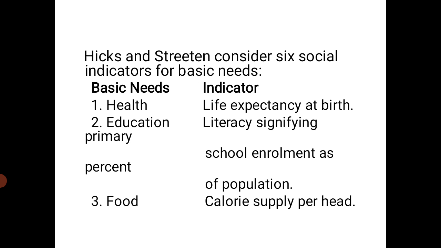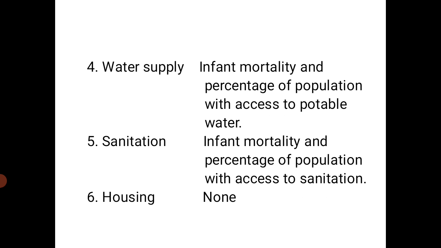Third basic need, food indicators: calorie supply per head. Fourth one, water supply indicators: infant mortality and percentage of population with access to potable water.